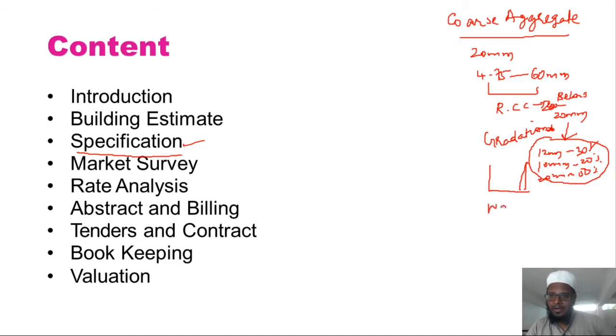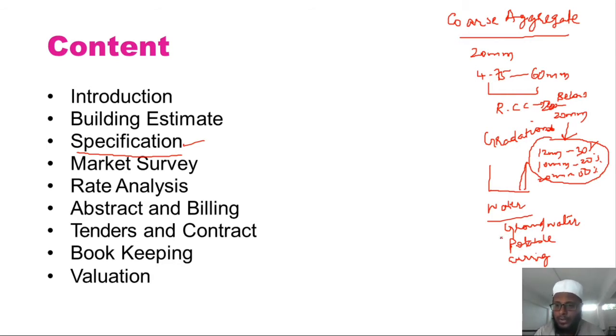Without water, it is not possible to create the hydration process, isn't it? Water is very, very important. The very first thing is which water you will be using, whether groundwater or potable water. And after concreting, who will be doing curing of those RCC structures or structural elements? All those things need to be clear.